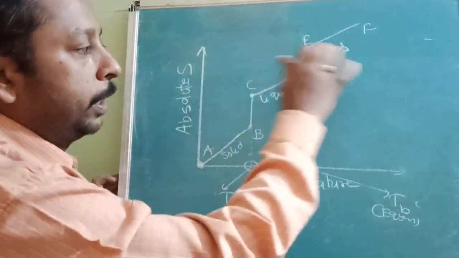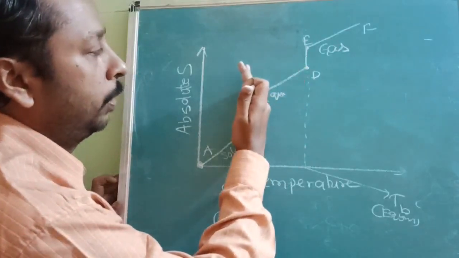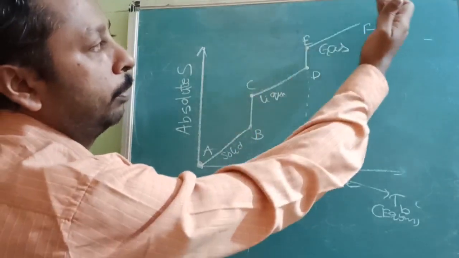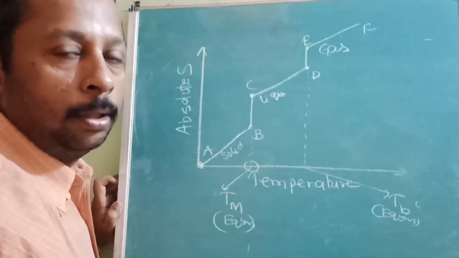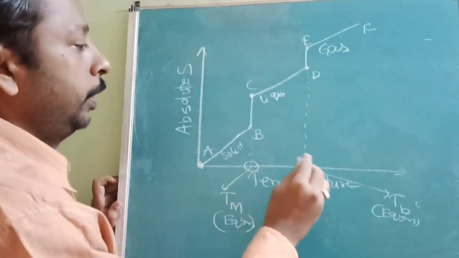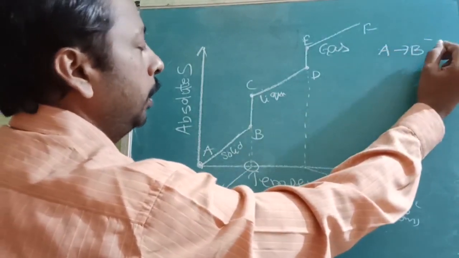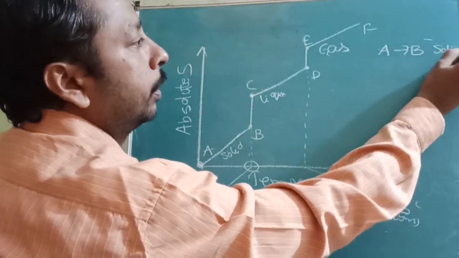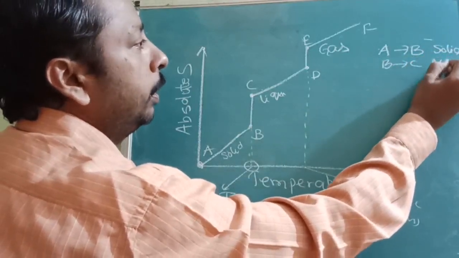Then after that I will write the formula. Up to here what is the formula, up to here, above this, what is the formula? Like that, different formulas you have to apply. So A to B, it is only solid. B to C is the melting point.